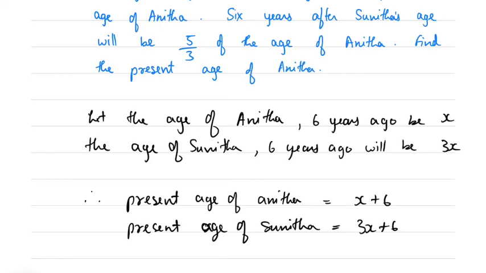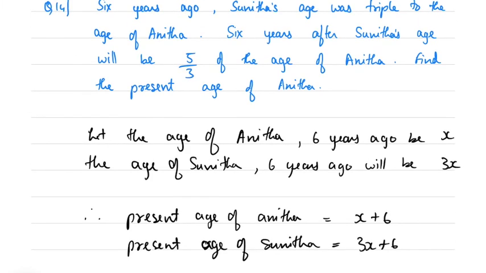Right? Now what they have said: 6 years ago Sunita's age was triple to the age of Anita. 6 years after, Sunita's age will be 5 by 3 of the age of Anita. Find the present age of Anita.